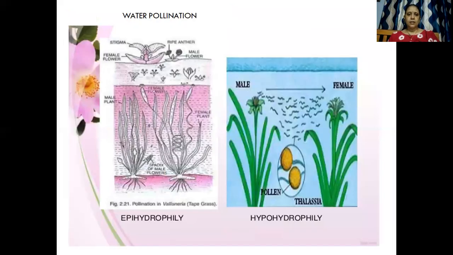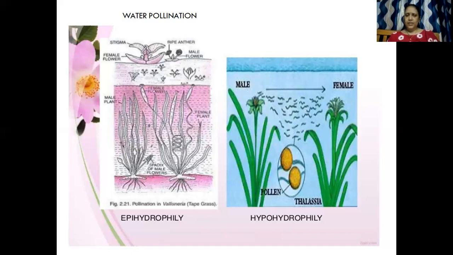Yes, see here, epihydrophily and hypohydrophily. In hypohydrophily, you would find the pollen grains are heavy, they are below the water surface. Whereas in epihydrophily, the pollen grains are light, so they float on the water surface. So that means the stigma or the style needs to be tall enough to reach the pollen grain. Clear? Okay. And in case of hypohydrophily, the stigma has to be smaller so that when the pollen grain is down, the pollination could take place. Clear?